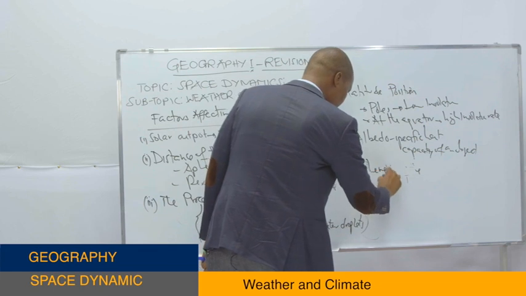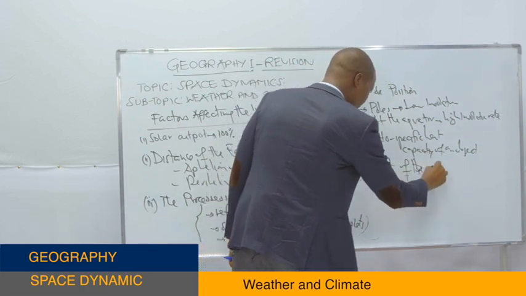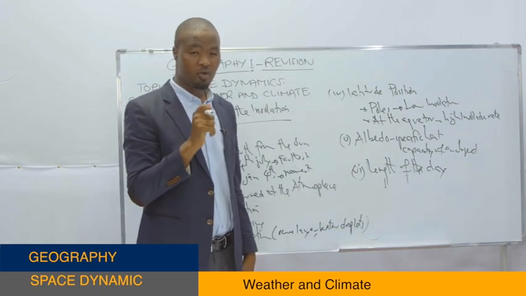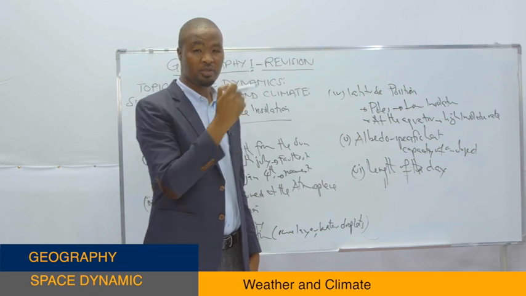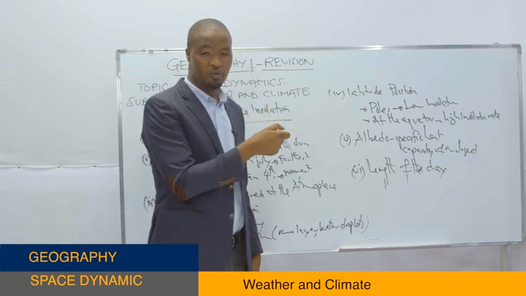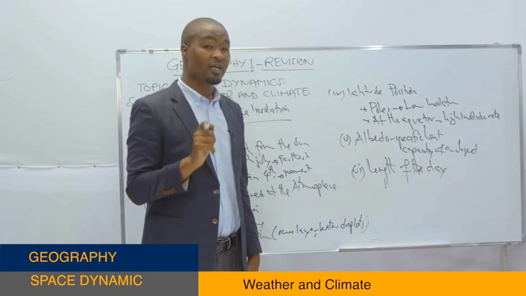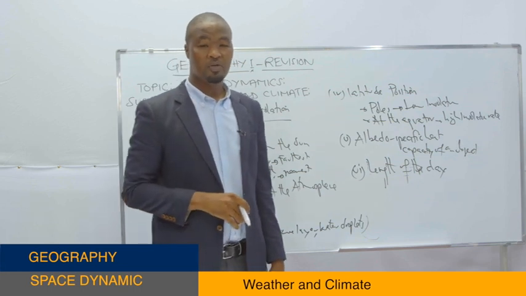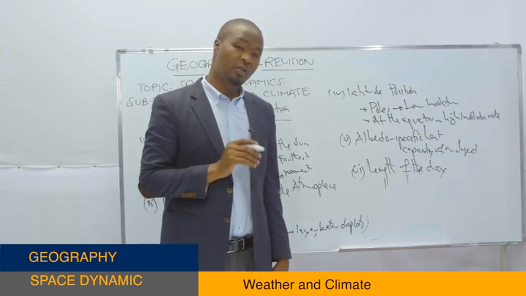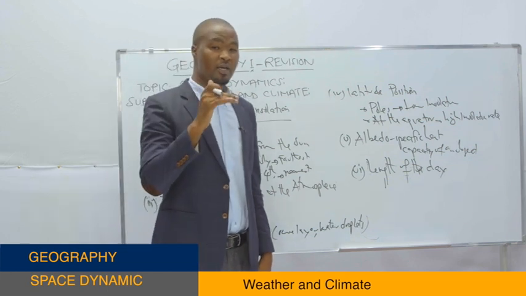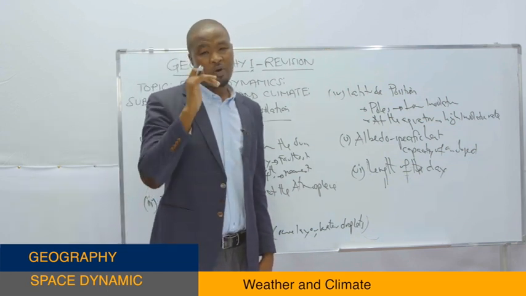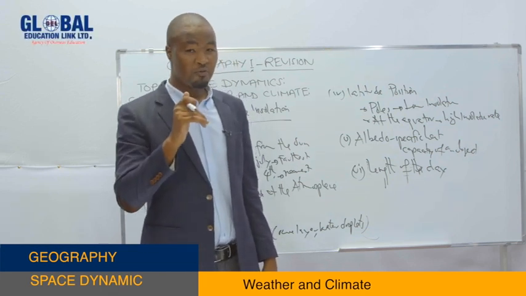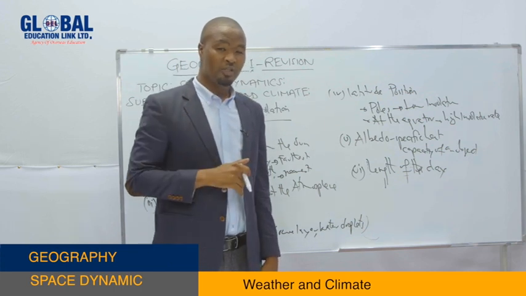So it depends on the length of the day. During summer in the northern hemisphere, days are longer than night, which means it assumes very high insolation. While during the summer in the southern hemisphere, days are shorter than night, so it assumes very low insolation. During the winter in the northern hemisphere, days are shorter than night, while during the winter at the southern hemisphere, days are longer than night, which means the southern hemisphere will assume higher insolation than the northern hemisphere.